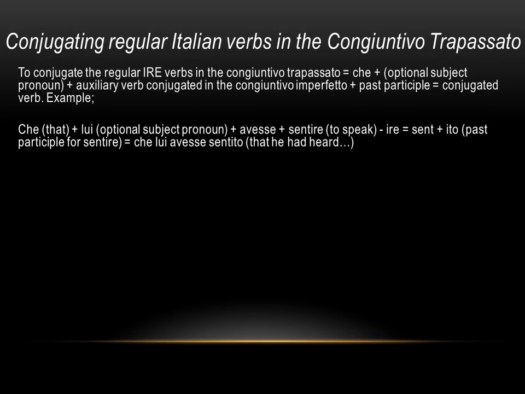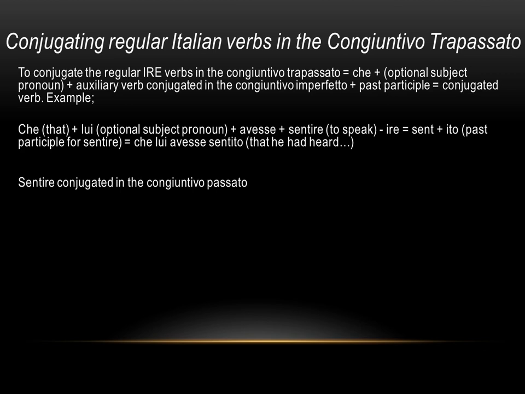To conjugate the regular ire verbs in the congiuntivo trapassato follows the exact same pattern. Che plus the optional subject pronoun plus the auxiliary verb conjugated in the congiuntivo imperfetto plus the past participle equals the conjugated verb. Example: che, or that, plus lui, our optional subject pronoun, plus avesse plus sentire, to hear, minus ire equals sent plus ito, the past participle for sentire. And we have che lui avesse sentito, that he had heard.